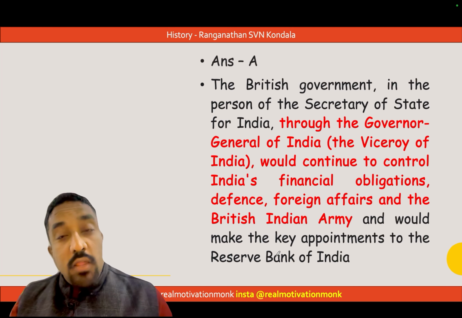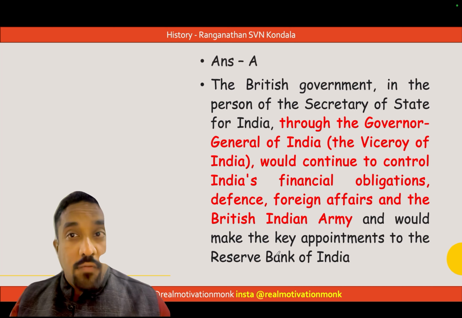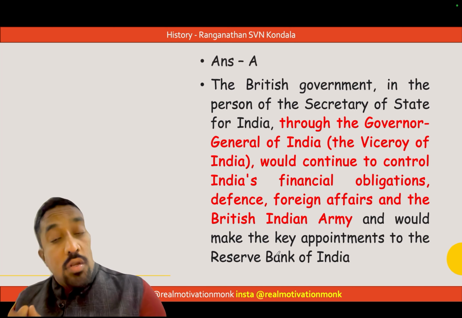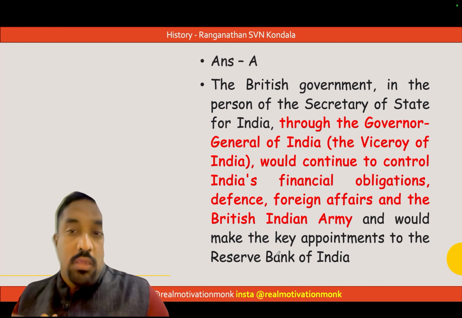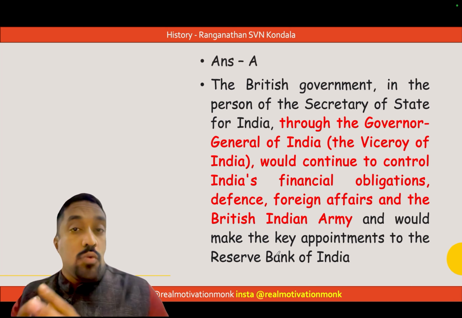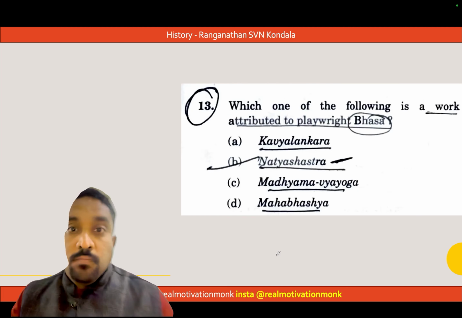The British government, in the person of the Secretary of State for India, through the Governor General of India, which was to be created, would continue to control India's financial obligations, defense, foreign affairs, and the British Indian Army, and would also make the key appointments to the Reserve Bank of India. That is what was mentioned in the Government of India Act 1935.